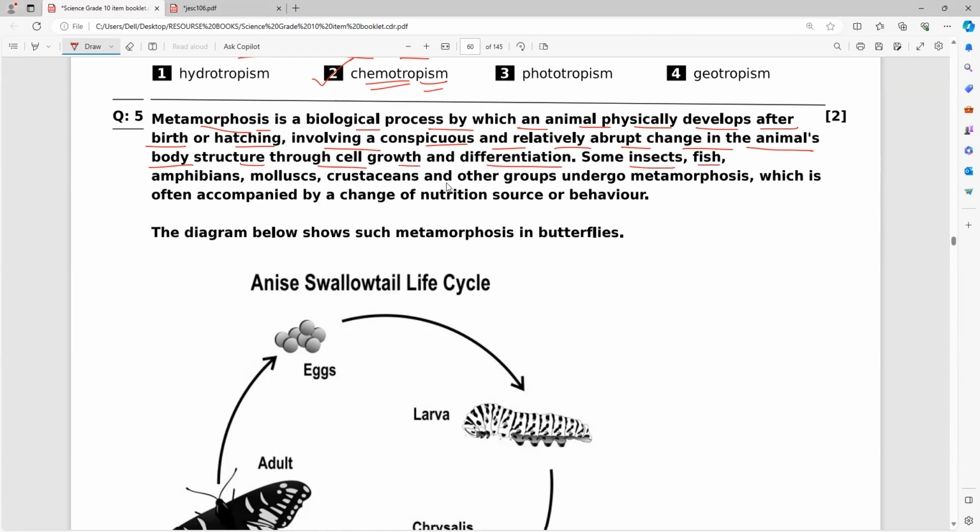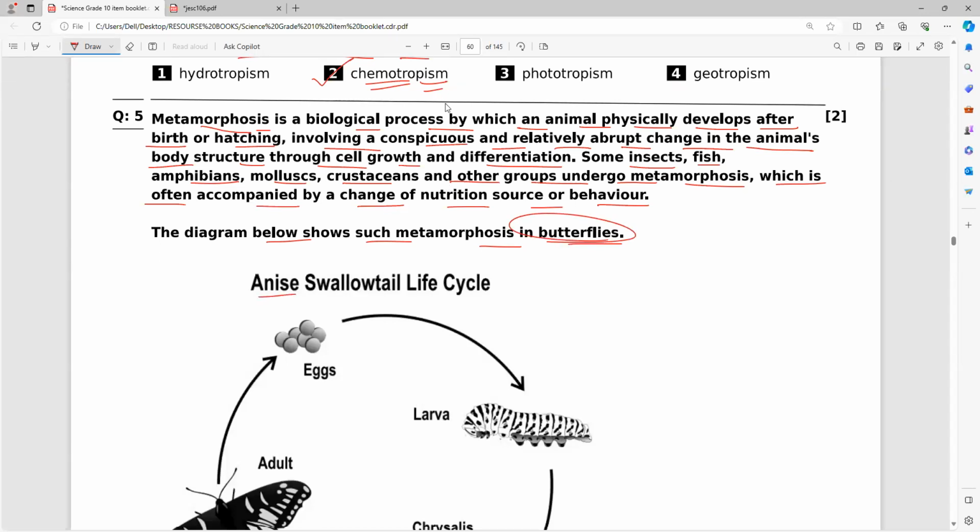Some insects, fish, amphibians, molluscs, crustaceans, and other groups undergo metamorphosis, which is often accompanied by a change of nutrition source or behavior. The diagram below shows such metamorphosis in butterflies, as I told you.